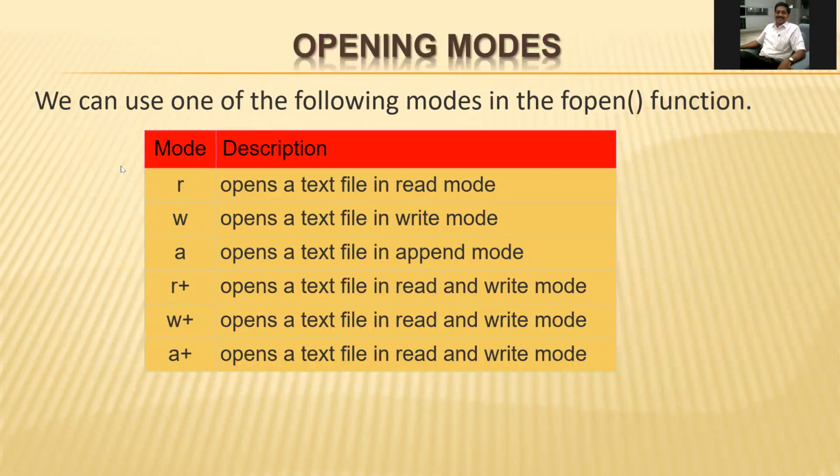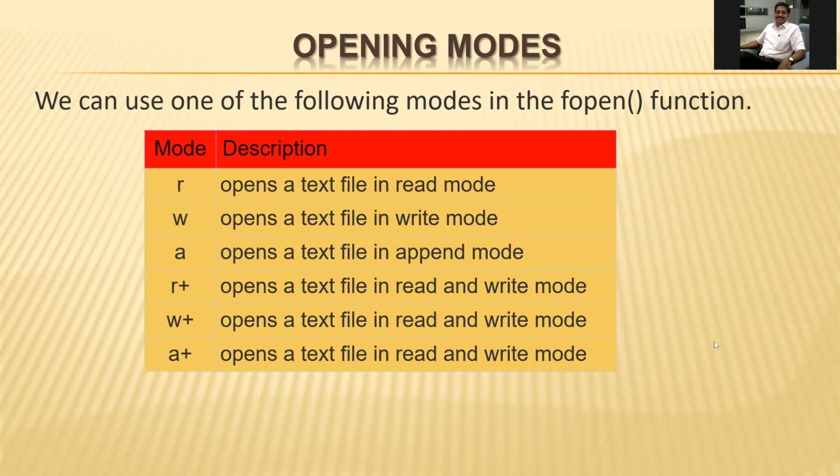One of the parameters is mode. Mode is the purpose, what we can do with this file. For example, we can open that file in read mode, write mode, or append mode, or r+, w+ and a+ will open the text file in read and write mode.